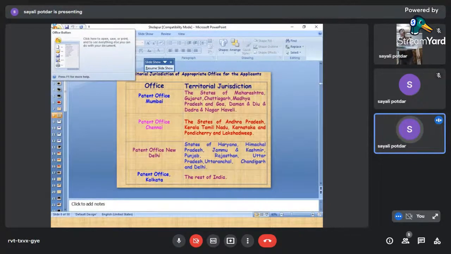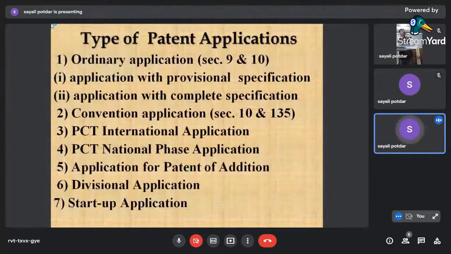These are the applications which originate in India itself. So you can file these applications in India, right? Once you file the provisional application, you get 12 months to file the complete specification, whereas an application with complete specification is complete in all forms. It's ready to mature. Then somebody asked me, what is the territorial jurisdiction? What will happen to my application in the US or other countries?